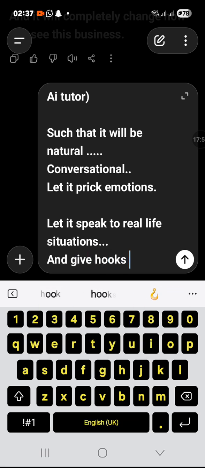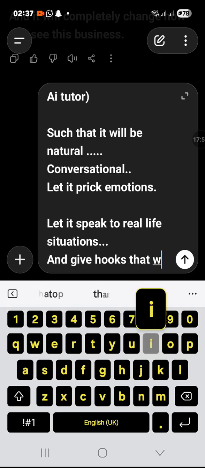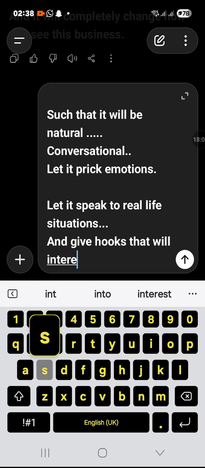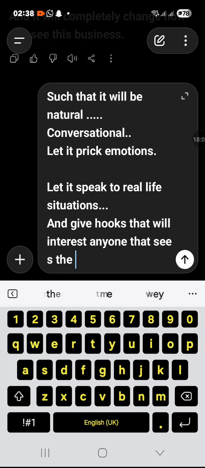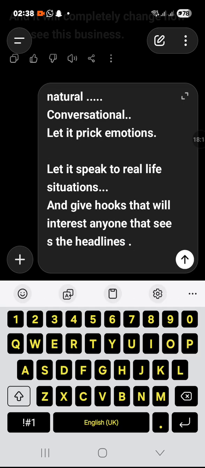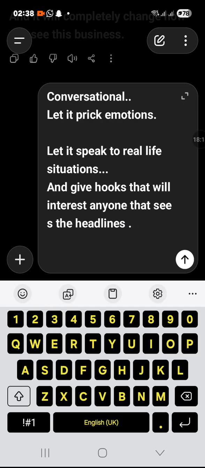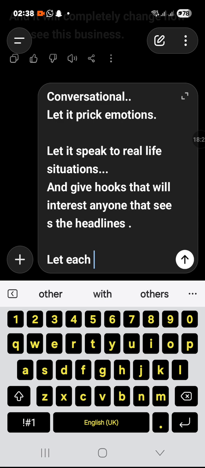Let it speak to real life situation and give hooks. Hook is something that makes people want to read your post. And give hooks that will interest anyone that sees the headline. Let's stop here. So you can go on and on to tell AI how you want your content to be. So let's see the 5 posts. Now I want the 5 posts, each post to be detailed. Let each post be detailed and contain a story.